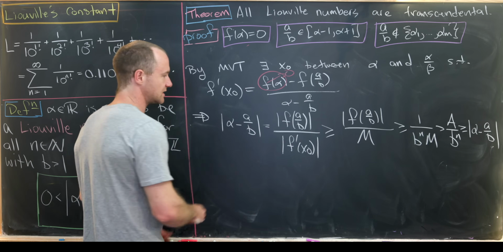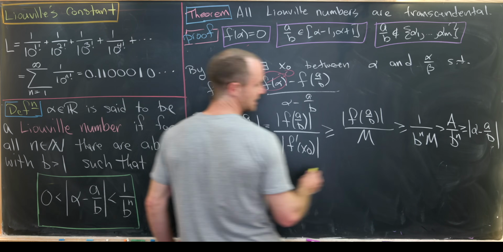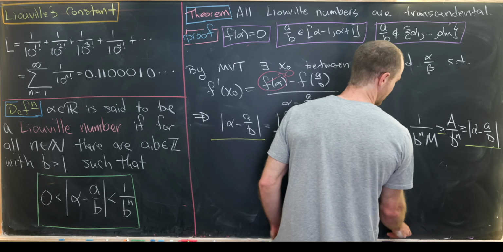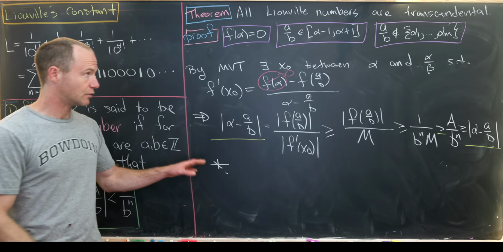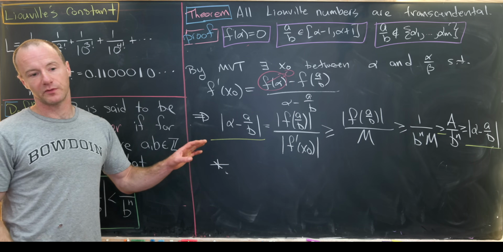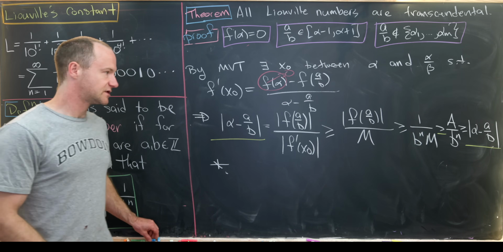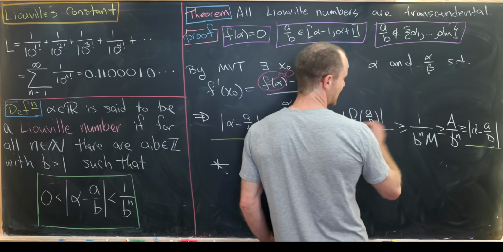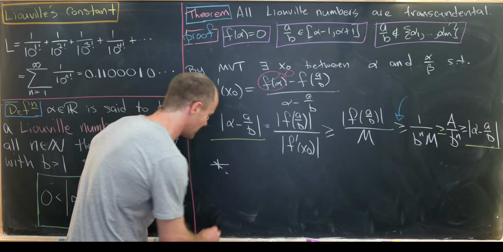Okay, so now let's look at this inequality we've constructed. We've got alpha minus a over b is strictly greater than alpha minus a over b, which is a clear contradiction. We've contradicted the assumption that alpha is a root of a polynomial, and thus alpha is not a root of a polynomial. So that leaves us one thing to do, and that's to fill in this little gap right here, but that's actually not that bad.